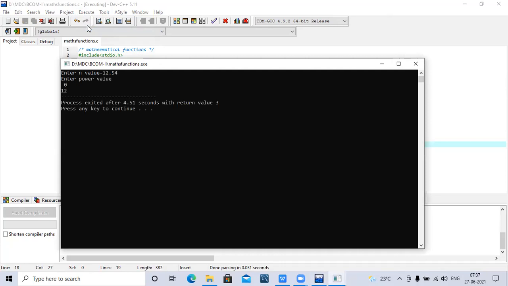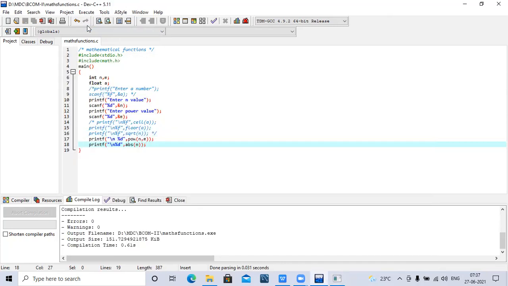Minus 12.4, so the absolute value is 12. So whenever you give a negative value, it will come out as a positive value. There is some problem in the power, we'll check and confirm again. Okay, these are all the mathematical functions.